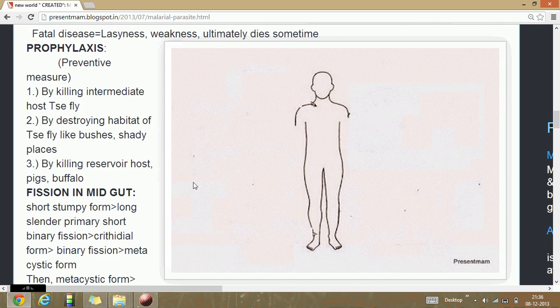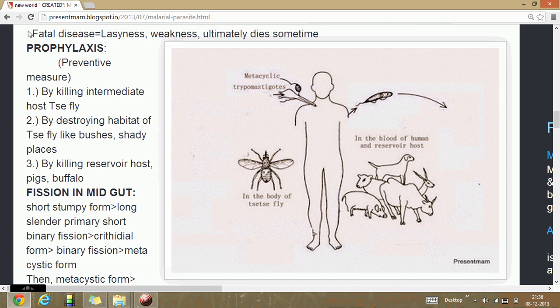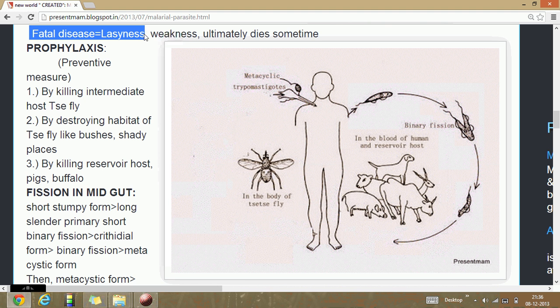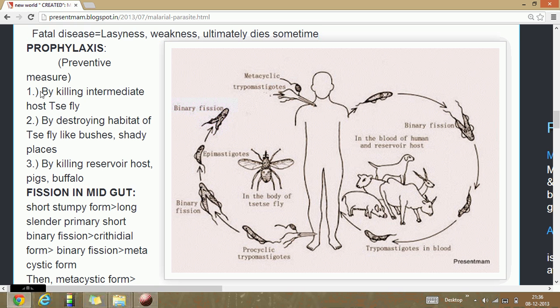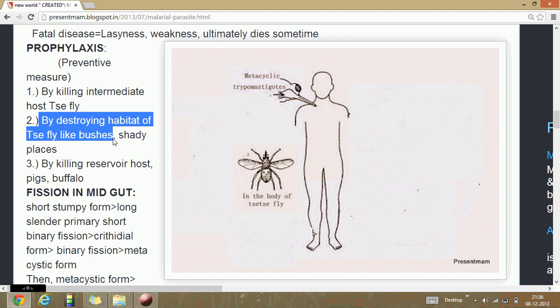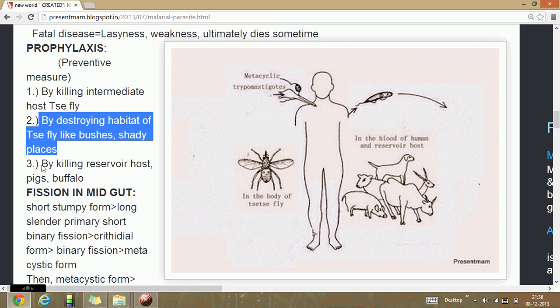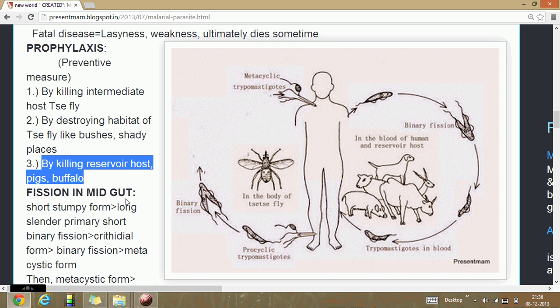Here is the life cycle of that trypanosoma. This fatal disease has effects like laziness, weakness, and ultimately sometimes death. Therefore, preventive measures are killing the intermediate tsetse fly, destroying the tsetse fly habitat, and killing the reservoir pigs or buffalo. Their fission occurs in the gut.